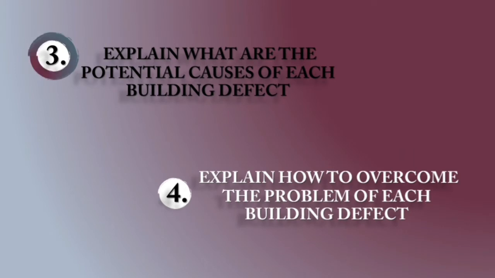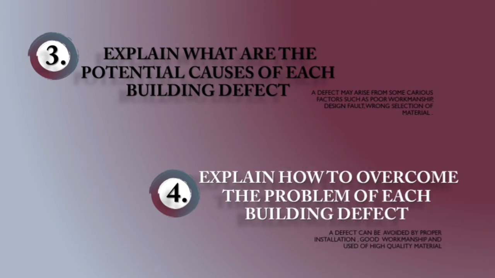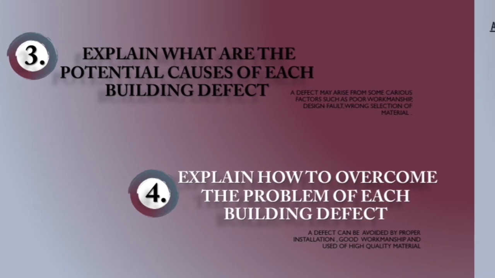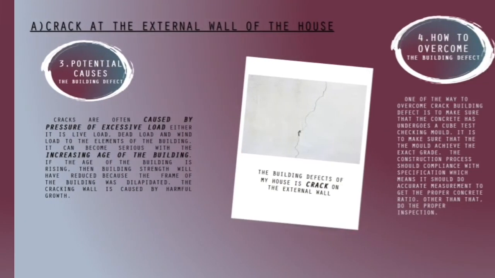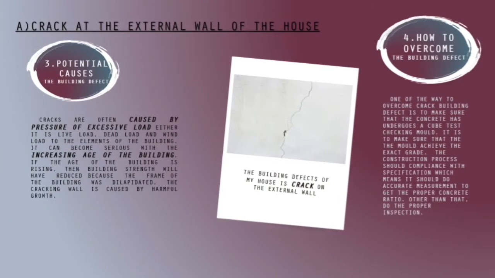Next question is: explain what are the potential causes of each building defect and explain how to overcome the problem of each building defect. Cracks are often caused by pressure of excessive load, either live load, dead load, or wind load. It can become serious with the increasing age of the buildings. The cracking wall is caused by harmful growth. Then, how to overcome the building defect?